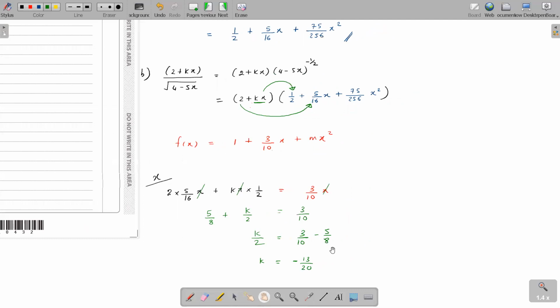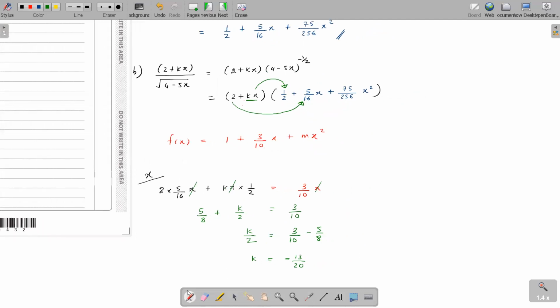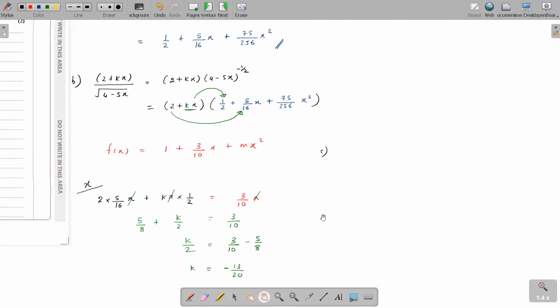After finding k, this is part B. Part C is to find the value of m. To find m, what should you do? M is the x squared coefficient, right? So can we go for the x squared terms? What gives us the x squared? Kx times 5 over 16 x, and 2 times 75 over 256 x squared.